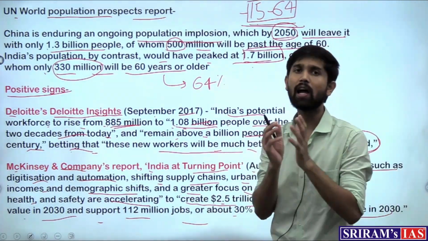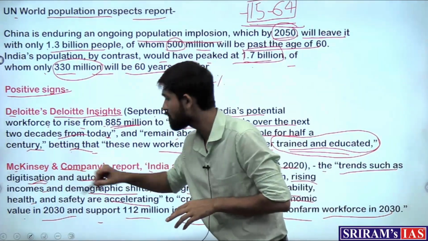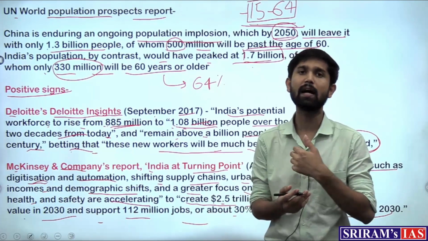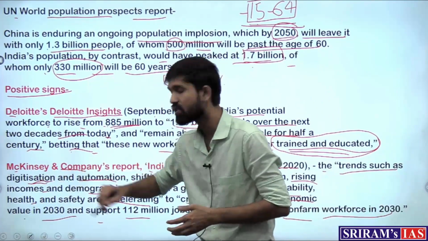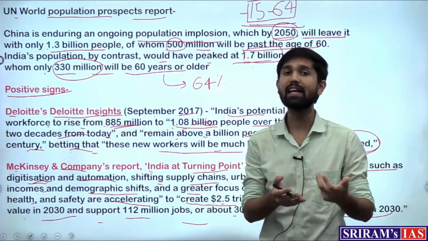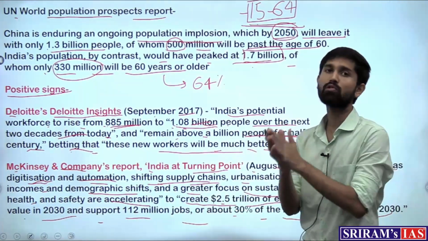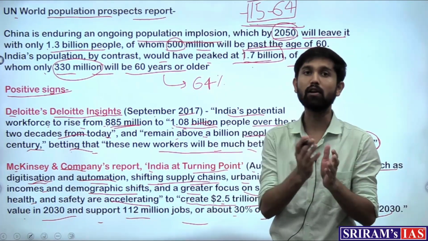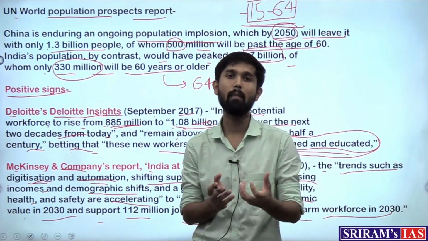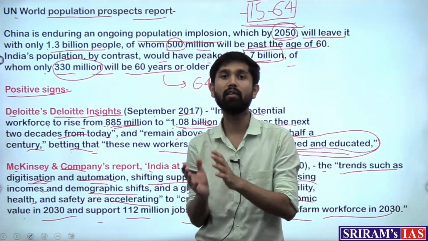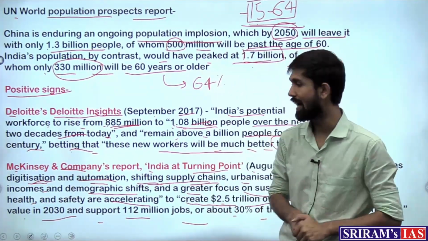So even this report is attributing the growth of the Indian economy to certain factors such as digitization, where the initiatives of Digital India are making services more accessible to the people via digital ways. So digitization has definitely happened and is set to increase with the advent of 5G now coming. Then automation of processes, shifting of supply chains. Now most of the countries are moving out from China and going into countries such as Vietnam and South Korea. So India also needs to bank on this and increase the shifting of supply chains from China. So even India has potential in that aspect.